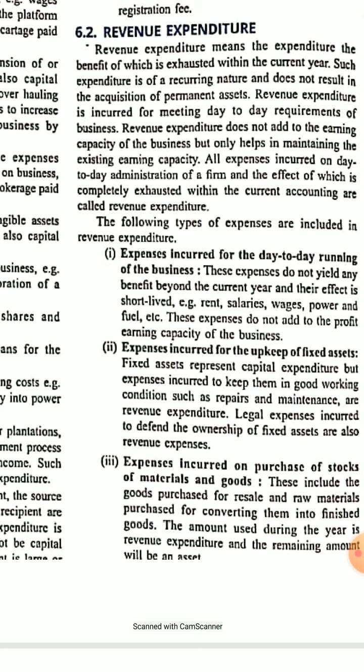So we can see some types through which it will be clear, like expenses incurred for the day-to-day running of the business, like rent, salaries, wages, power, fuel. All these expenses are needed to run the daily business. So these expenses are considered revenue expenditure. Any expenditure which is incurred to upkeep fixed assets, maintenance, repair, means fixed assets should go on. These expenses are also considered revenue expenditure.